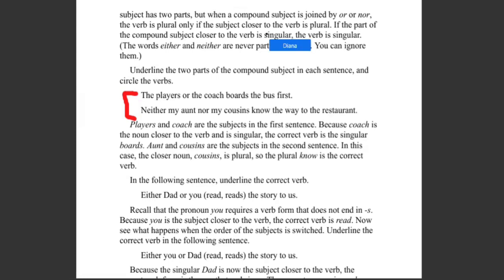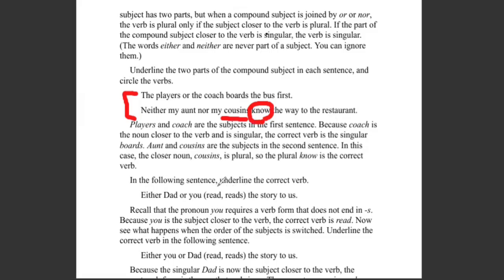And "neither my aunt nor my cousin". Look at "my cousin". Is that singular or plural? Singular. So singular. No, "cousins". Plural. So a plural subject needs a plural verb. Plural verb. Got it?